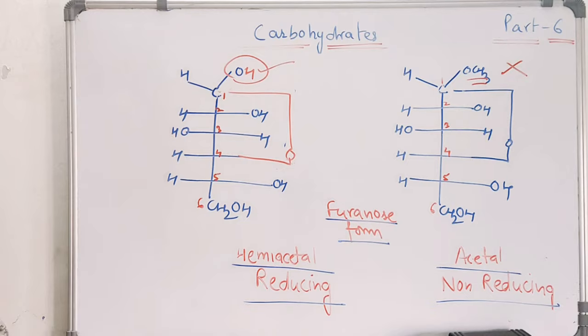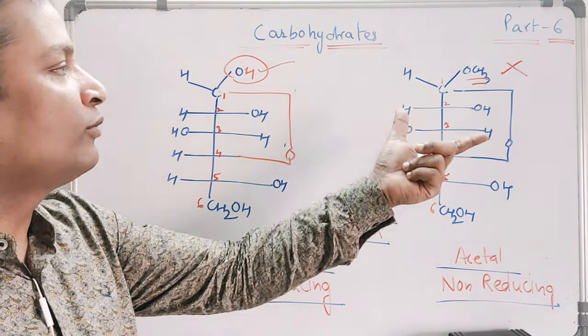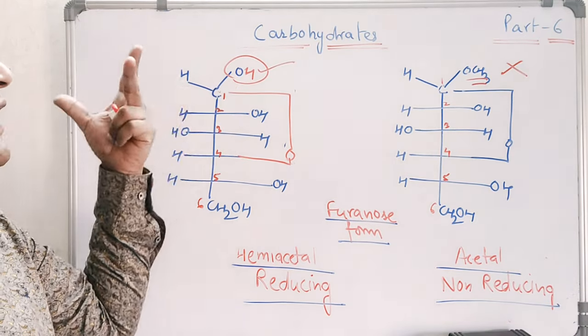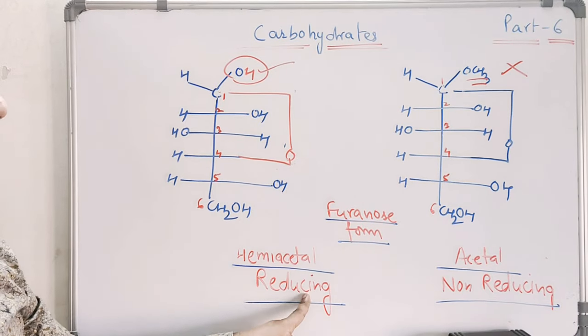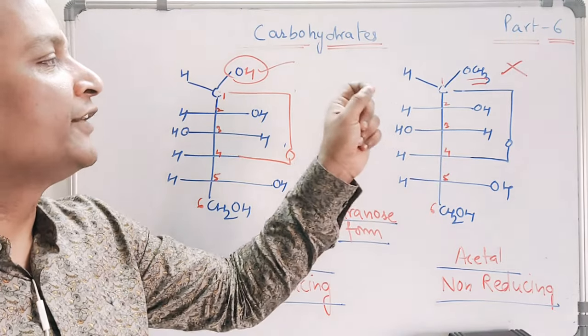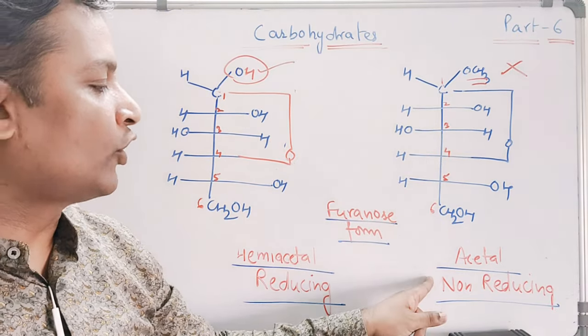So acetal cannot show ring opening, so they cannot exist in an aldehydic form. But this can show ring opening, can exist in an aldehydic form. So aldehydes are reducing in nature. Therefore all hemiacetals are reducing in nature, and acetals, due to the absence of ring opening and the absence of the aldehydic form, are non-reducing in nature.